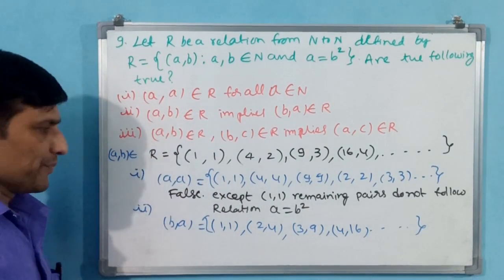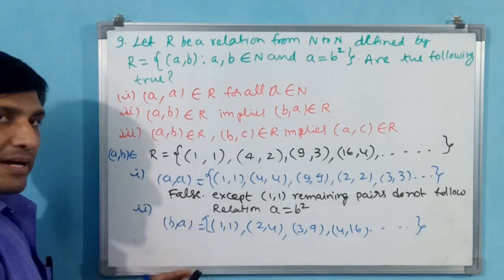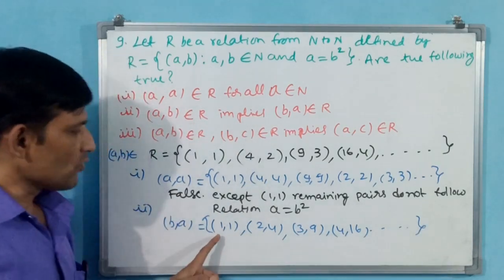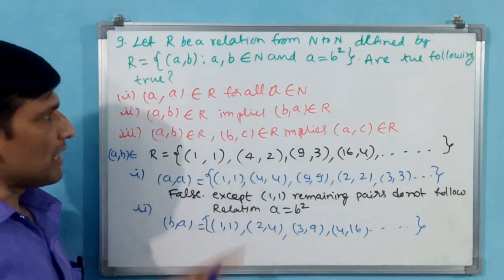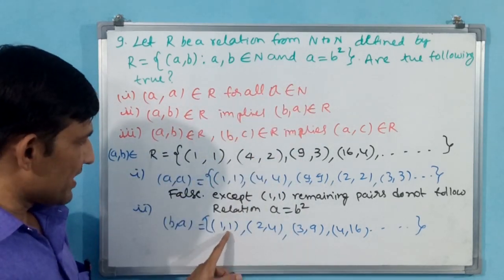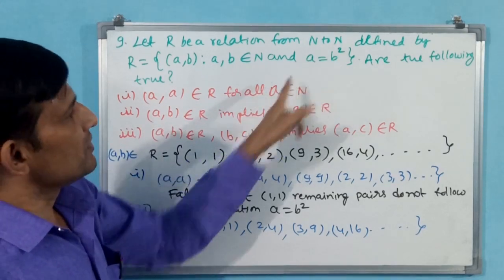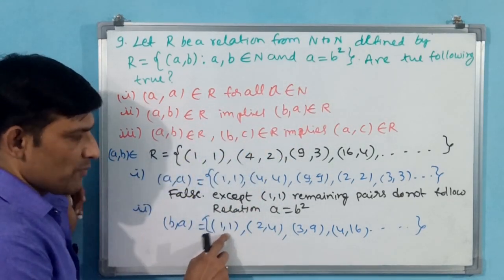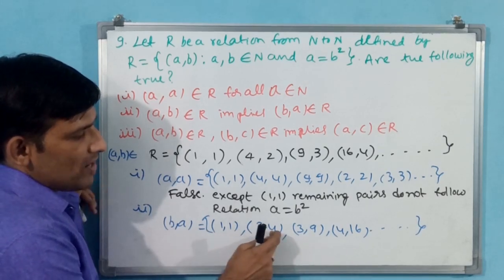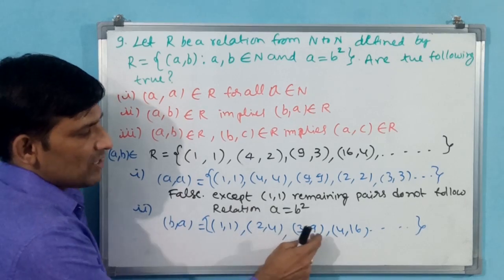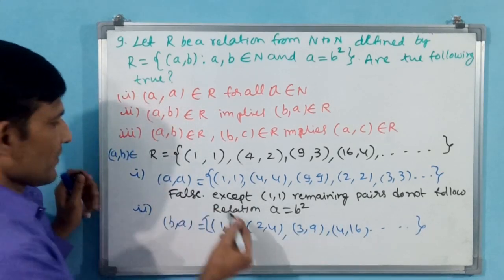Again same story. a is equal to b square, is it following? See, you have written, but after writing you have to see the y coordinate. You have interchanged a and b, but this is the y coordinate, this is the x coordinate. y square is equal to x has to come, but except 1, here 2 is not the square of 4, 3 is not the square of 9, 4 is not the square of 16. Again same question, false.